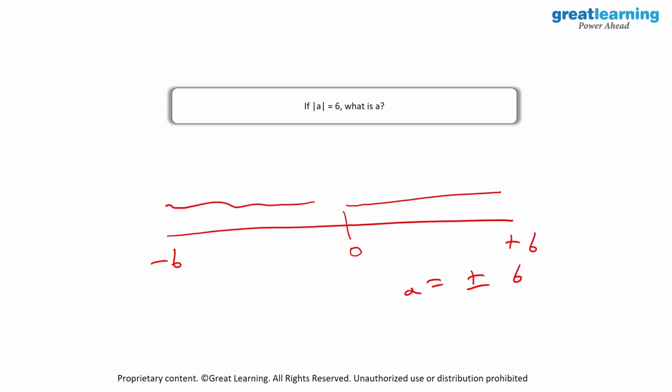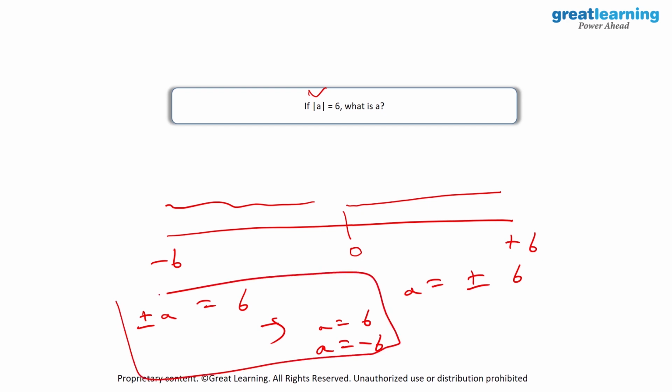And a shortcut for this: when you remove this modulus, you can just write down plus minus a is equal to 6. So when you write down plus minus a is equal to 6, you will have two values for a. You will have a is equal to 6 and a is equal to minus 6. And this is how you find out the solution of absolute values.